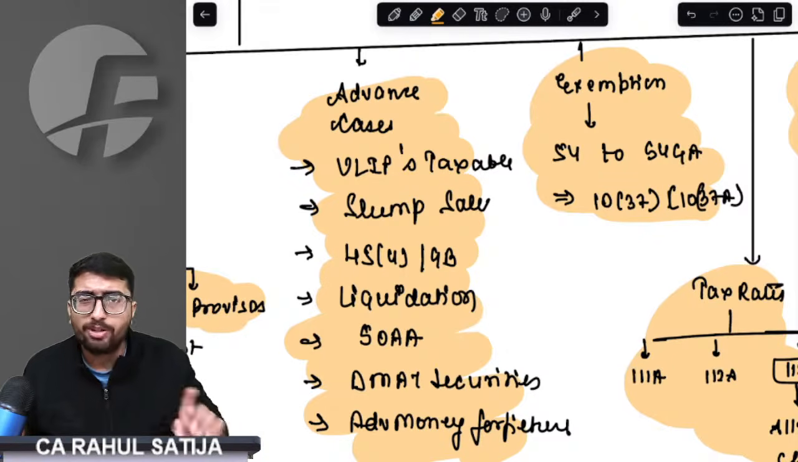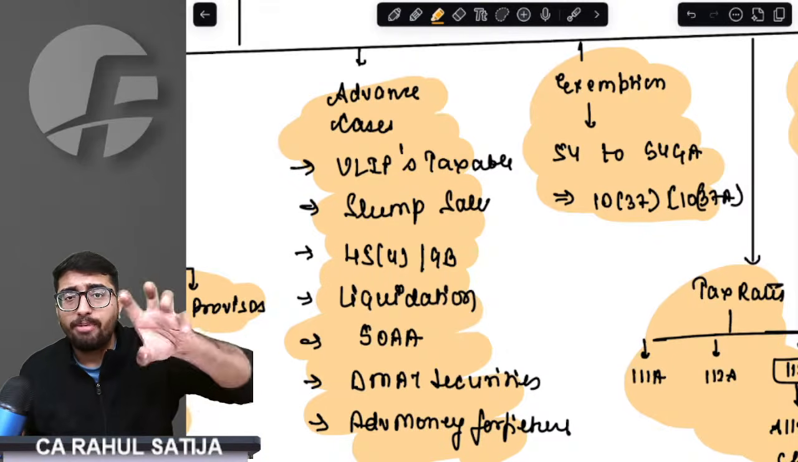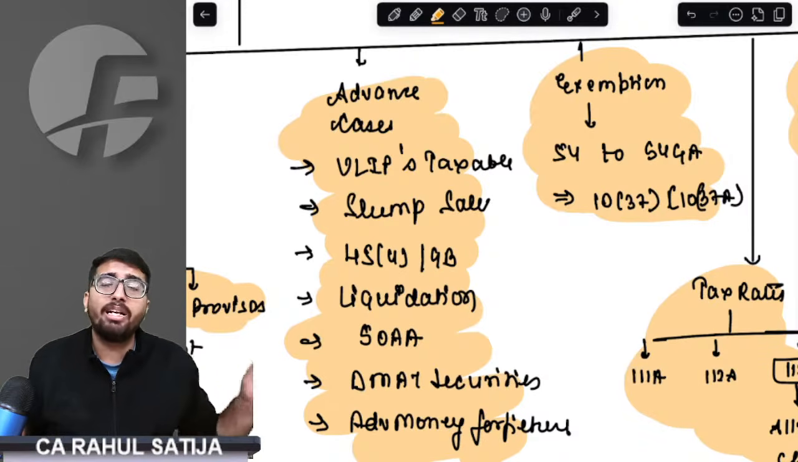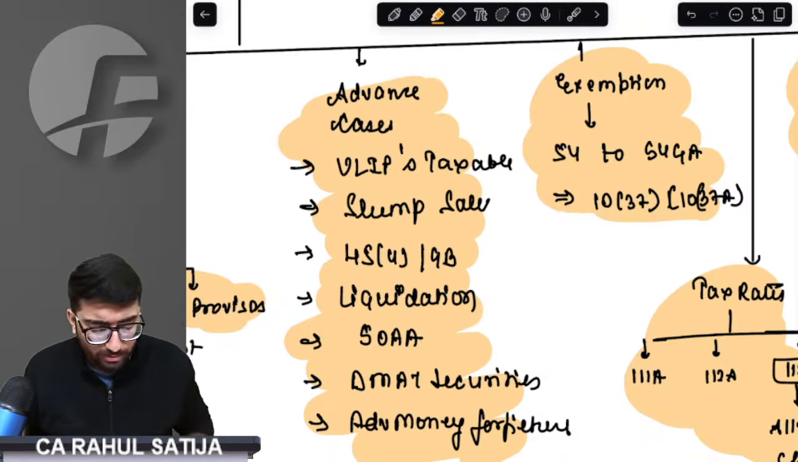Then we came on to advance money forfeiture, where we understood that if it is forfeited before 1st April 2014, then it is reduced from cost of acquisition. If it is forfeited later on, then it shall be taken to IFOS.